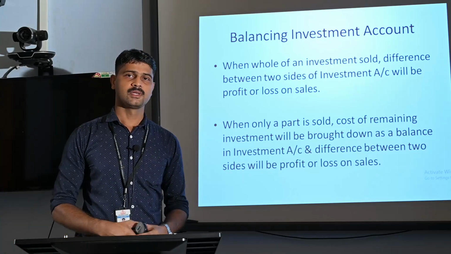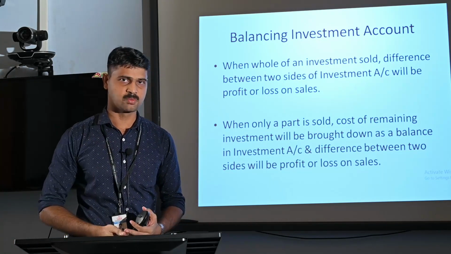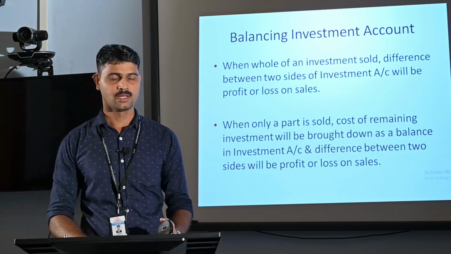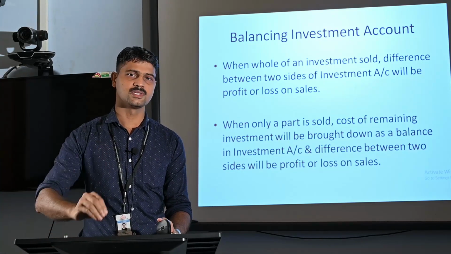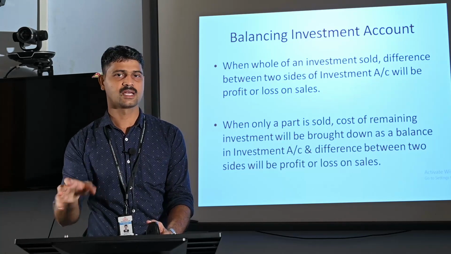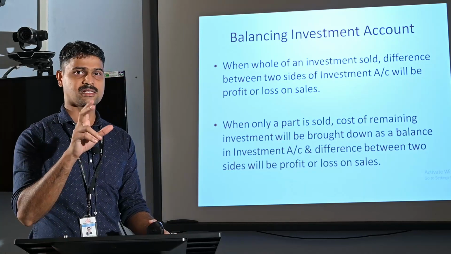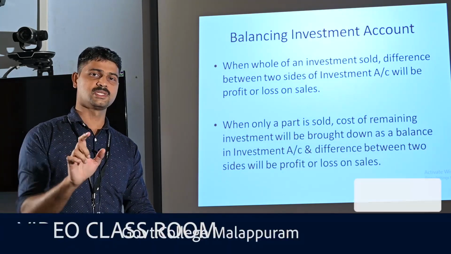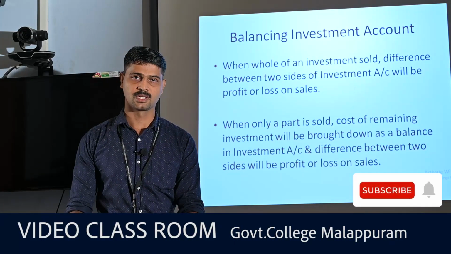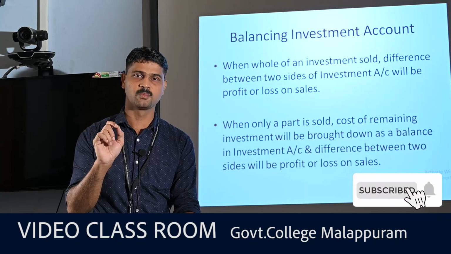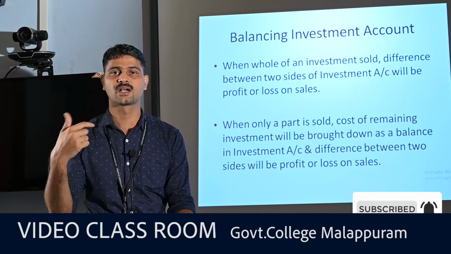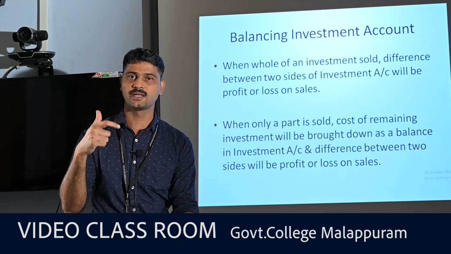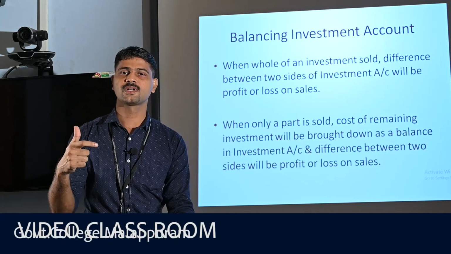At the same time, we are selling only a part of investment that is in our hands. For example, we are having 1000 debentures in our hand and we are selling only 800 debentures during that accounting year. So what is happening? Here the sales transaction is regarding only the 800 debentures. Still there are 200 debentures unsold in the hands of the investor. Those 200 debentures should be carried forward to next accounting year. So we are taking these 200 debentures as the balance carried down in the account,